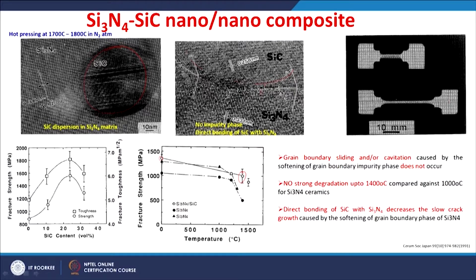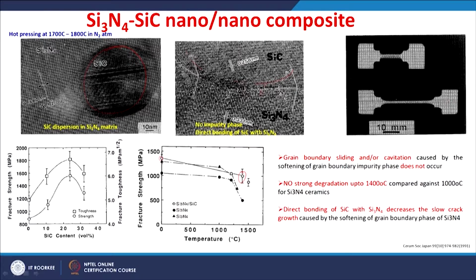Generally, the grain boundary sliding or cavitation caused by the softening of the grain boundary impurity phases is responsible for the creep occurring at higher temperatures. But because there is no impurity phase, the grain boundary sliding and the cavitation caused by grain boundary impurity phase softening is not occurring in these composites.